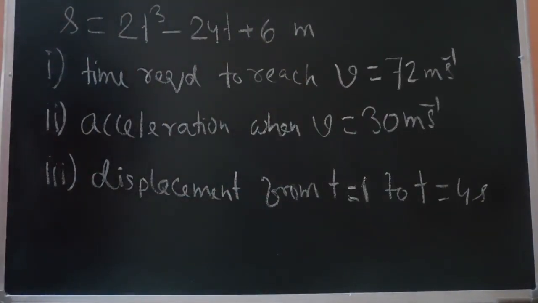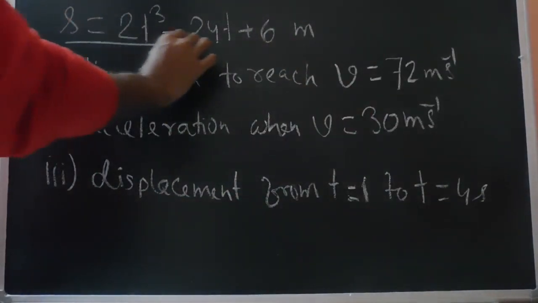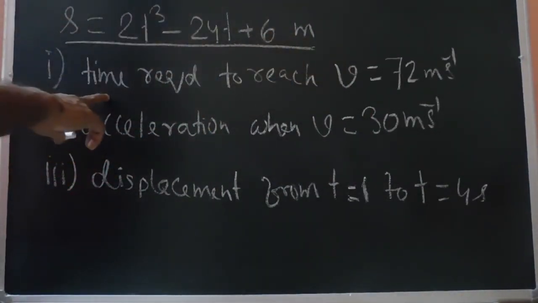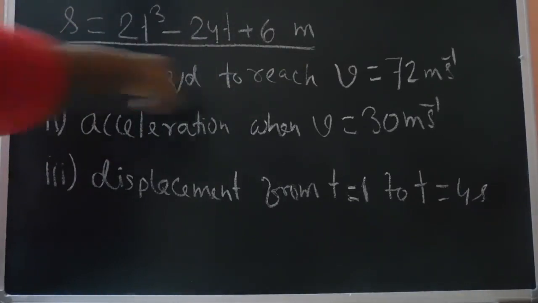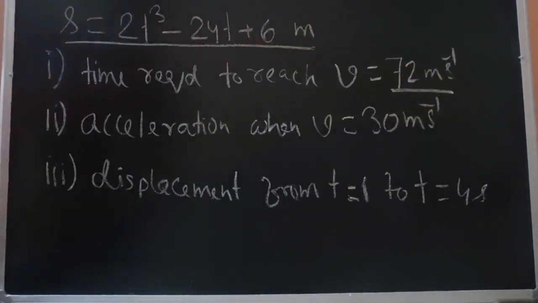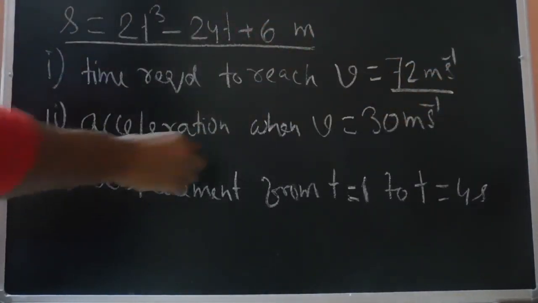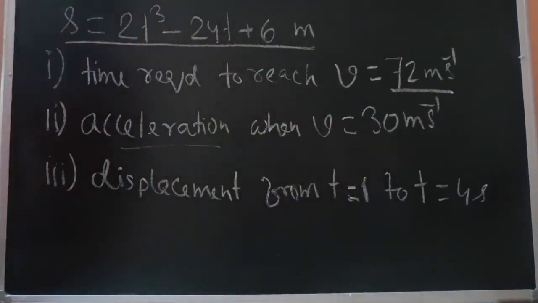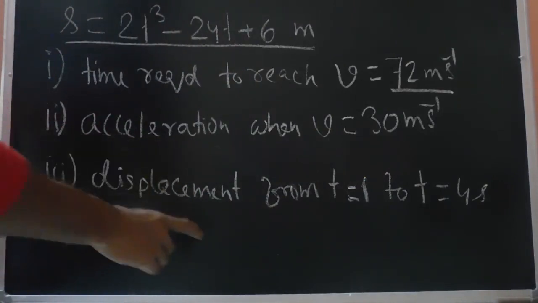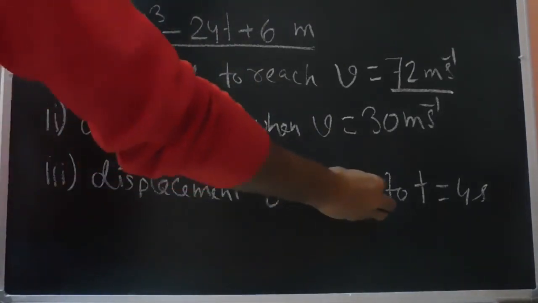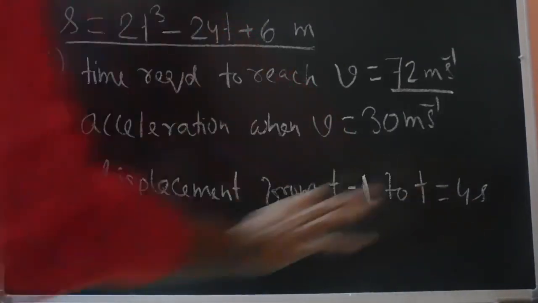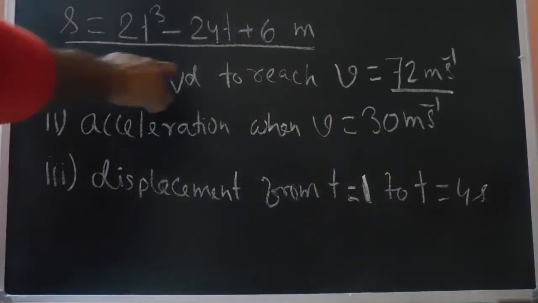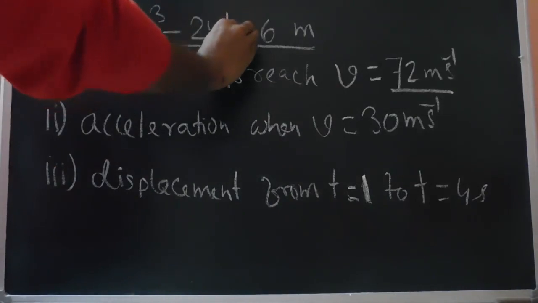So the displacement time variation is given as s equals 2t cube minus 24t plus 6. We are required to find out the time required so that the velocity of the particle becomes equal to 72 meters per second, the acceleration when the velocity is 30 meters per second, and the net displacement of the particle when the time interval is from 1 to 4 seconds. The displacement time variation curve is also given to us.